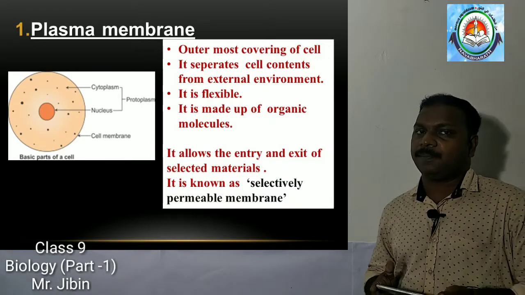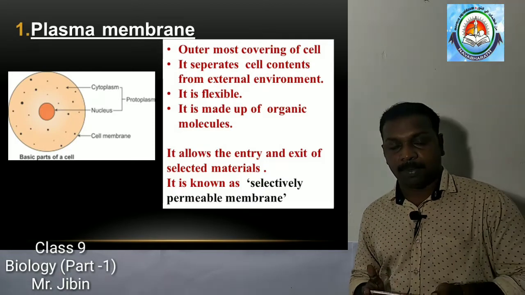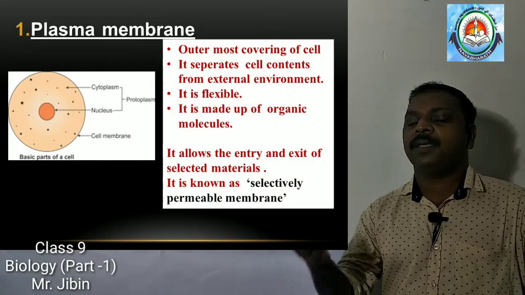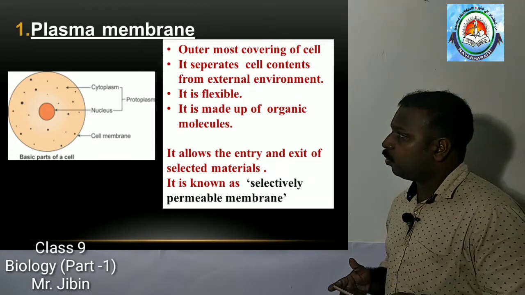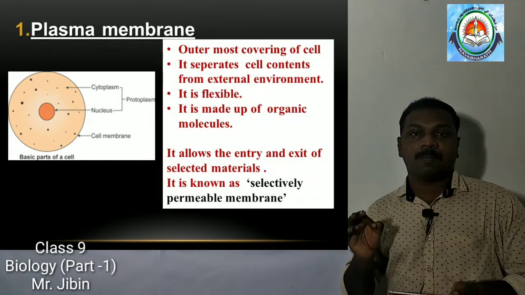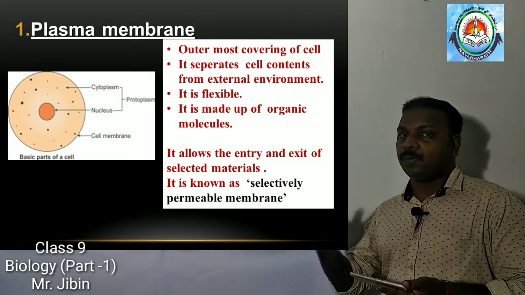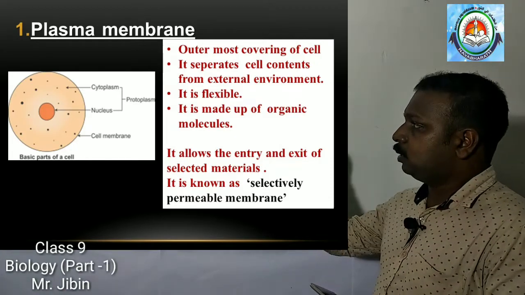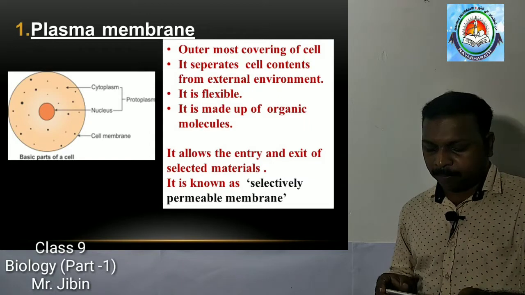Once again, it is the outermost covering of the cell. Cell membrane separates the cell contents from the external medium. Third, it is flexible. Fourth, it is made up of organic molecules. It permits only the selected materials to go out or to enter. So this plasma membrane or cell membrane is also known as selectively permeable membrane.